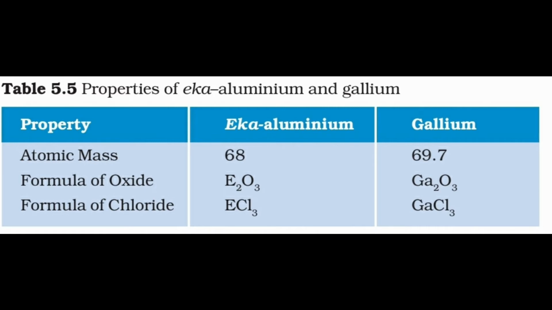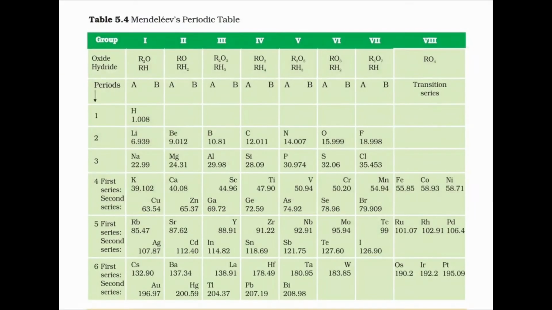It is clear from this table that the valency of eka-aluminium is 3 and that of gallium is also 3. This provides convincing evidence for both the correctness and usefulness of Mendeleev's periodic table. Further, it was the extraordinary success of Mendeleev's prediction that led chemists not only to accept his periodic table but also recognize him as the originator of the concept on which it is based.